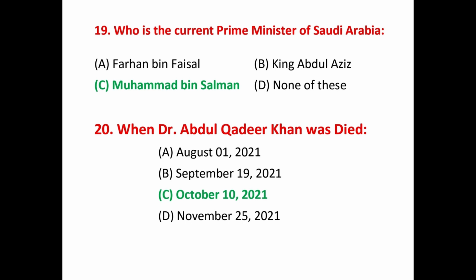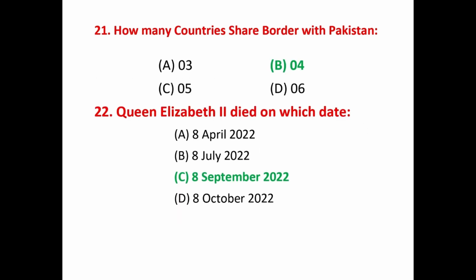That answer is Mohammed bin Salman. Question number 20, when Dr. Abdul Qadir Khan died? 10th October 2021. Question number 21, how many countries share border with Pakistan? That answer is 4. Question number 22, Queen Elizabeth II died on which date? That answer is 8th September 2022.